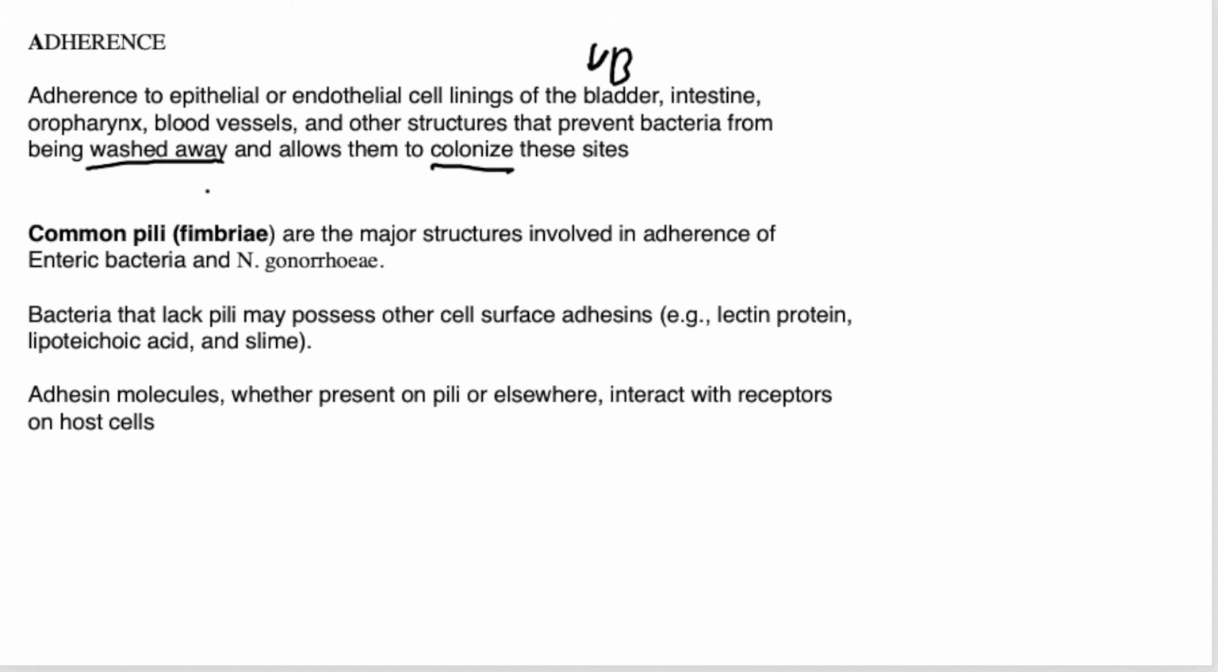An example of an adherence factor is pili, right? Pili may be of two types: common pili and sex pili or F pili. I know we have gone through it in previous lectures. There are various names for it. Common pili, also known as fimbriae, are the major structures involved in adherence of the enteric bacteria and Neisseria gonorrhoeae.